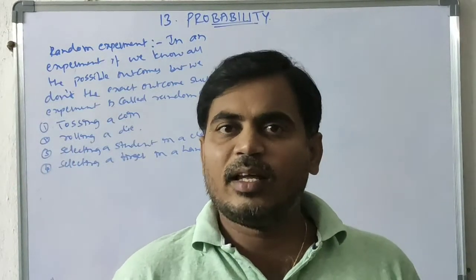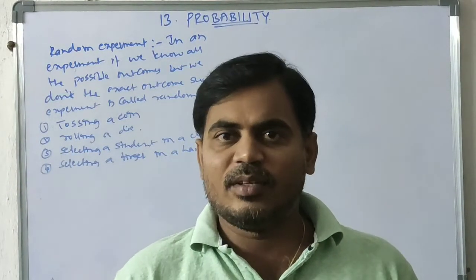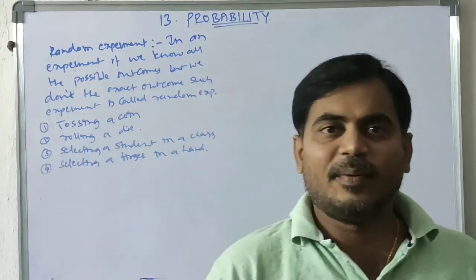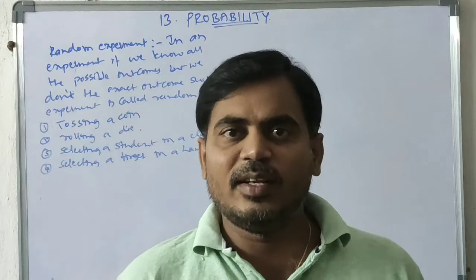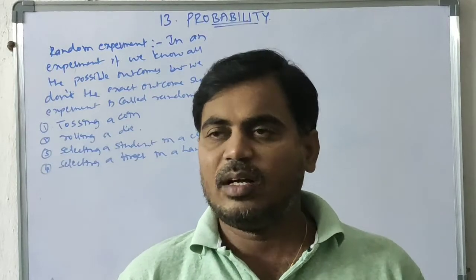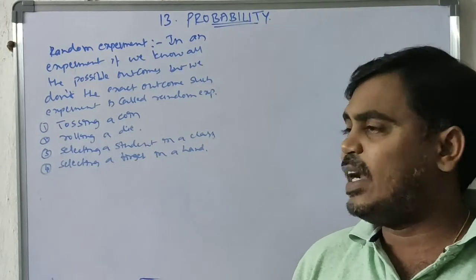All those are random experiments. The possible results are called possible outcomes. So these are random experiments.